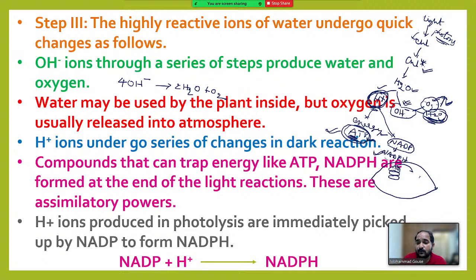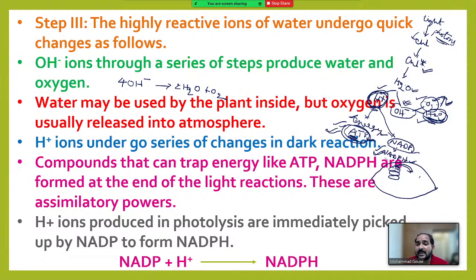These protons move from grana to the stroma. In the stroma, in its movement, some energy will be released that helps in formation of ATP, adenosine triphosphate, and these are transferred to NADP to form NADPH. Thus, at the end of the light reaction or photochemical phase, ATP, NADPH, oxygen and water will form.